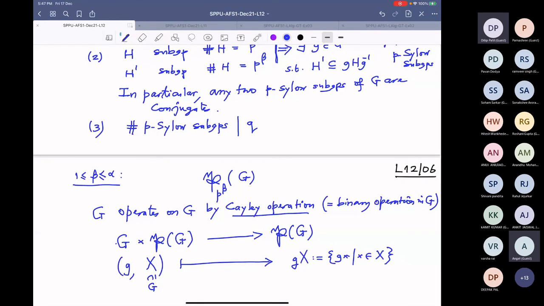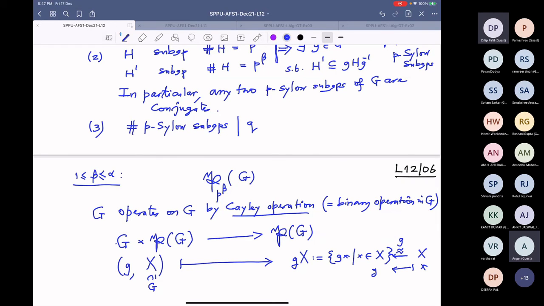And the first thing to note is that gX and X have the same cardinality. And why? The g will give you the bijective map: any x going to gx is a bijective map, because the inverse is g inverse.